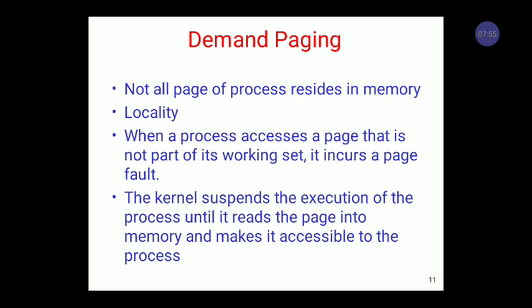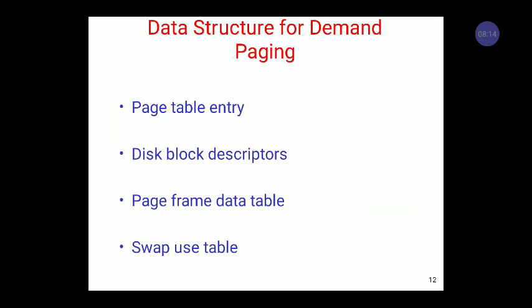For example, a protection page fault can occur, and a validity page fault can occur, and to handle these page faults we have to use specific handlers. For example, if it is a validity page fault, then we use the validity page fault handler to handle that type of fault. Specific dedicated data structures are used for demand paging, which consist of the page table entry, disk block descriptor, page frame data table, and swap use table.